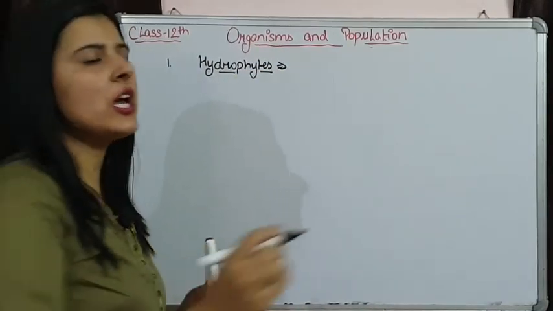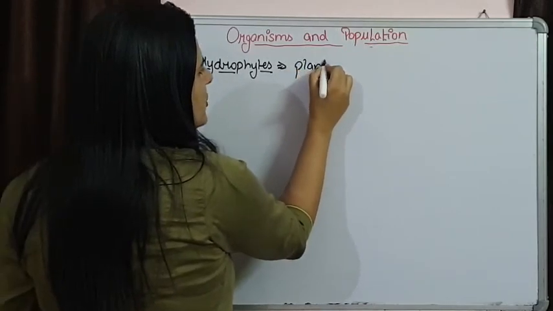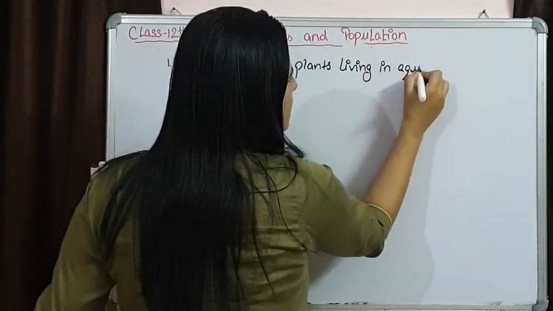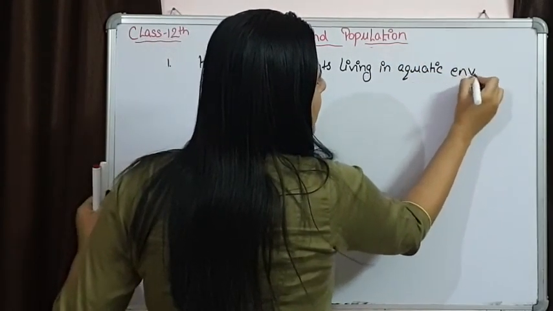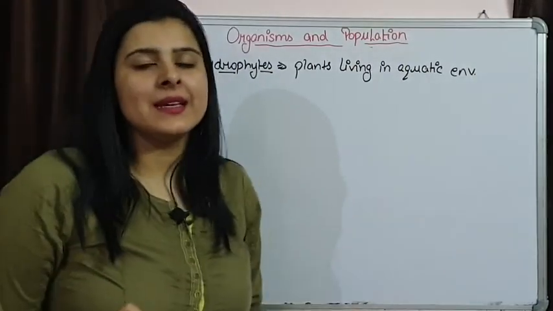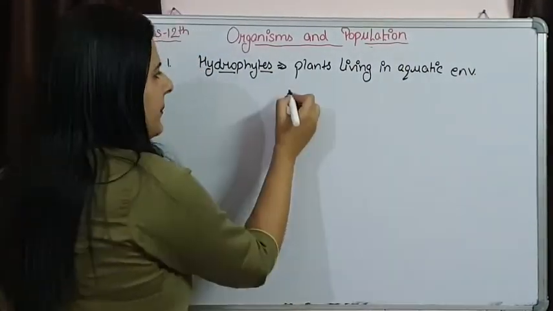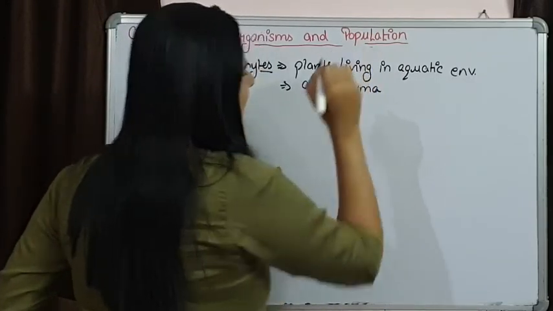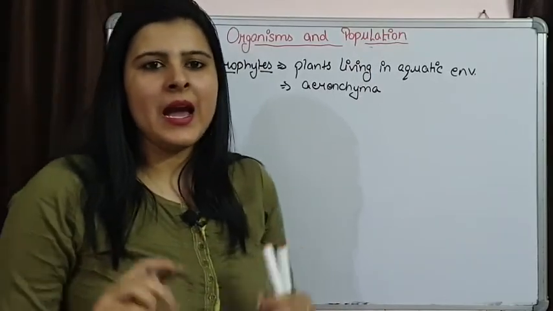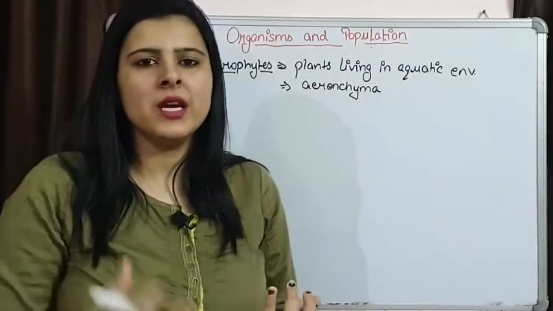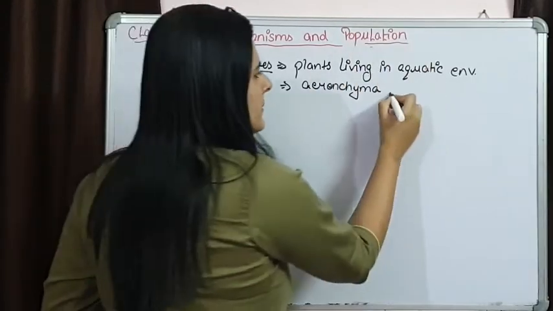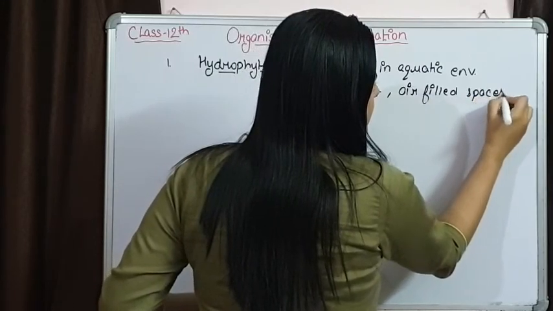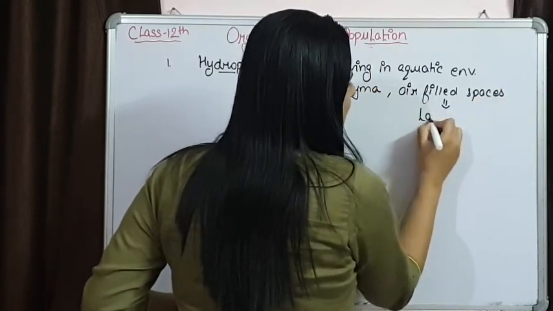These are the plants which are living in aquatic conditions. If we see these plants, they have parenchyma in them. And these parenchyma have air-filled spaces, which are known as lacunae.